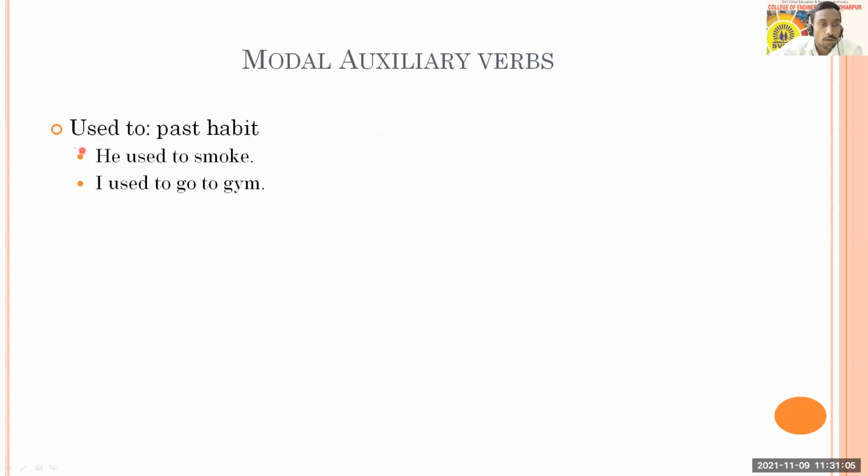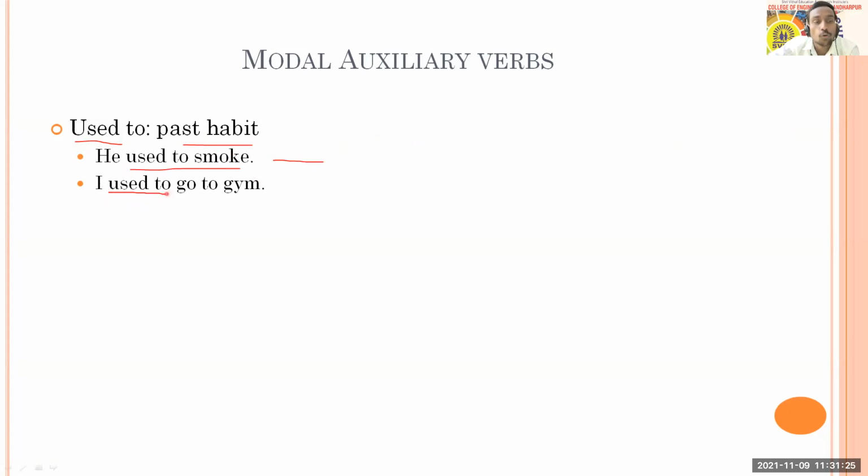And used to, I have already told you about used to also. Used to is used for showing a past habit which is discontinued. In the present it is not going on. For example, he used to smoke. It tells that in the past he was smoking, but right now he doesn't smoke.